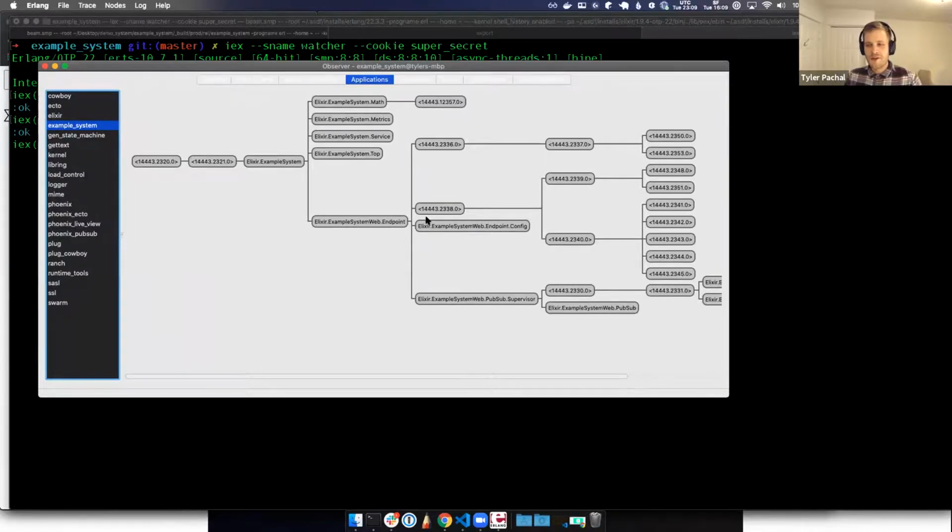You can kind of just imagine, or take my word for it, that when certain things die, parts of this tree will die off and then be respawned, depending on what is happening in those processes. And in our case, this process here, I just know this because I wrote this code, is under the math. And this is one process that is doing all this math for us that's kind of hanging.